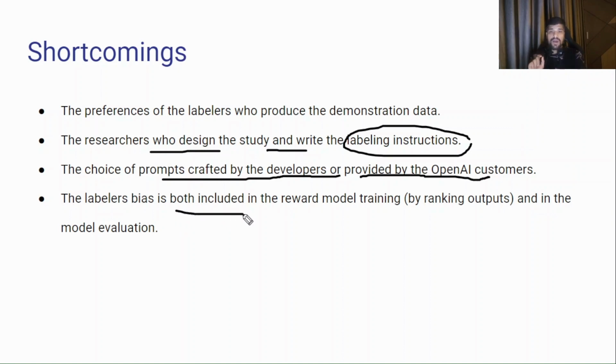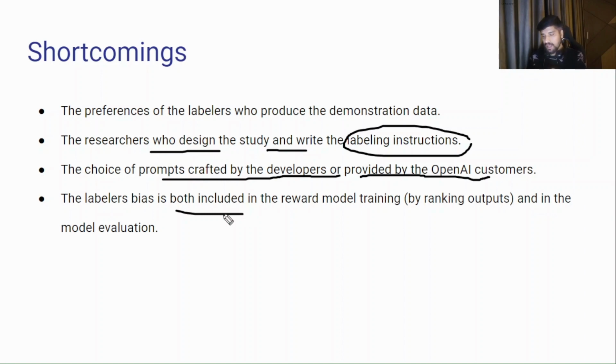Next, the laborer bias is included in, as I mentioned, the reward model and the model evaluation. So these are some shortcomings, because with RLHF in ChatGPT, we mostly depend on the laborers for the data set creation and the reward model. That is some of the shortcomings of ChatGPT. There are many, because sometimes it also gives hallucination effects as well. I have just captured the important ones, but there are many others. If you know, then please try to comment it.